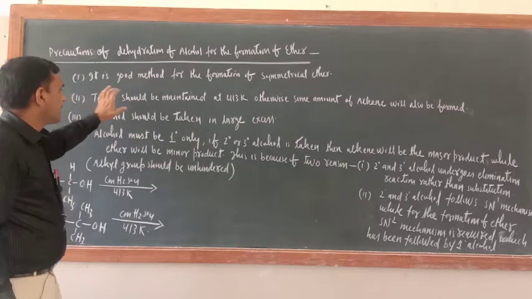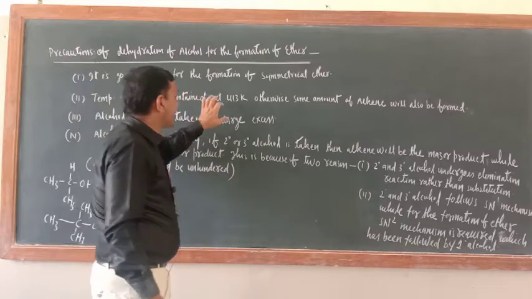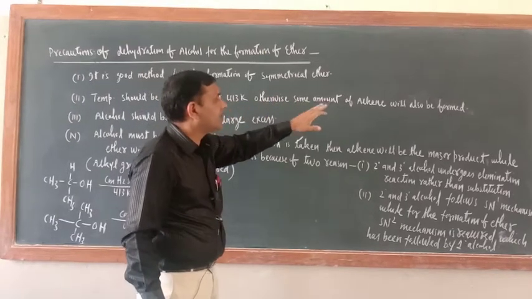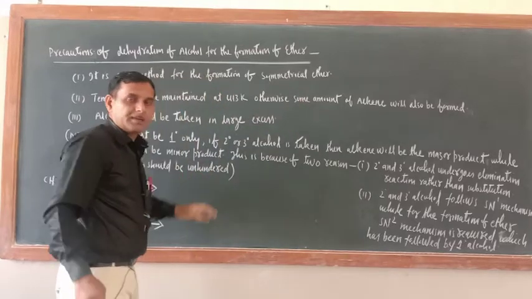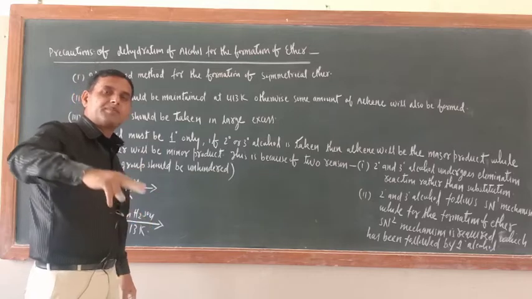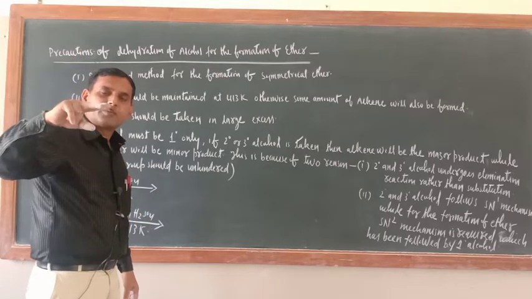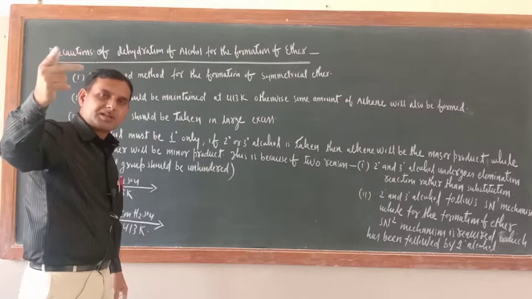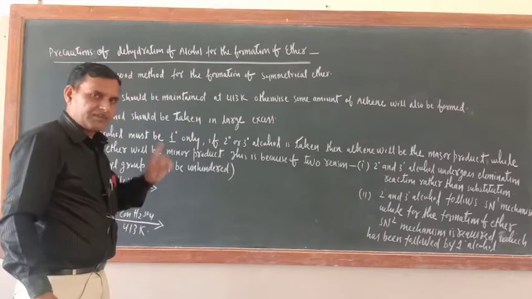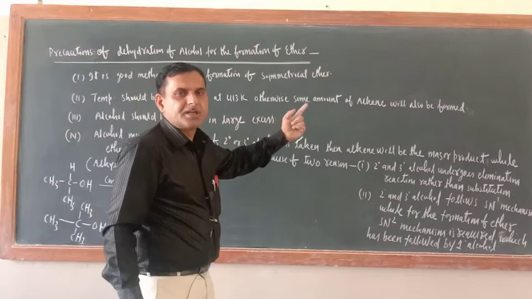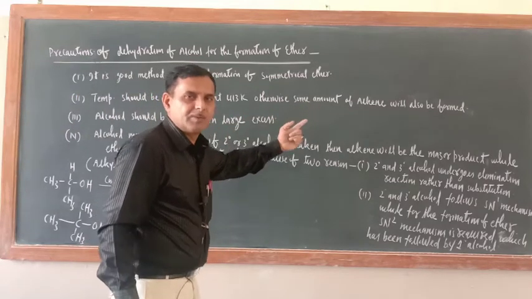Second, the temperature should be maintained strictly at 413 Kelvin, otherwise some amount of alkene will also be formed. The temperature must be 413 Kelvin only. The moment the temperature increases, then what would happen? Instead of substitution reaction, elimination reaction will start. Always remember this one. And the moment elimination reaction starts, ethene or alkene will be the product.